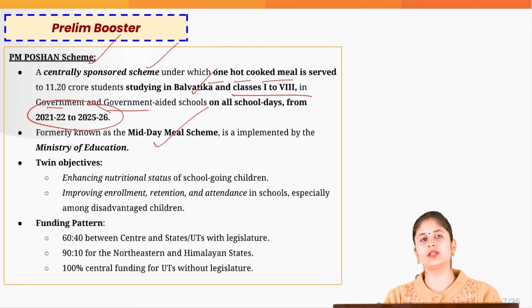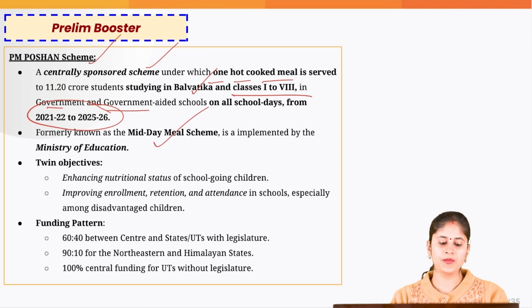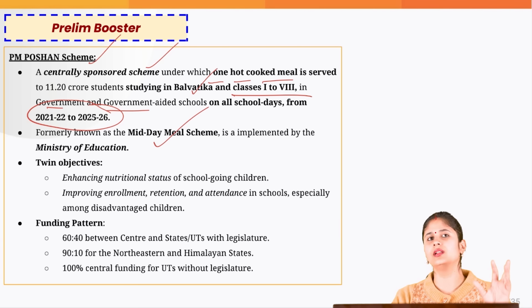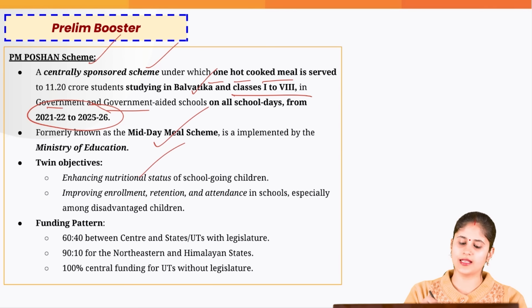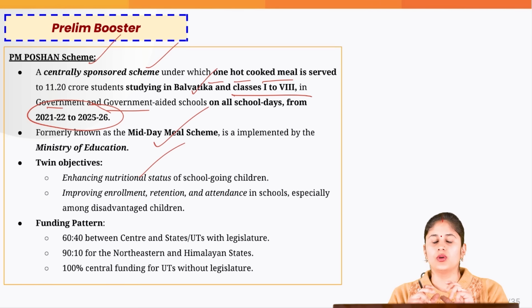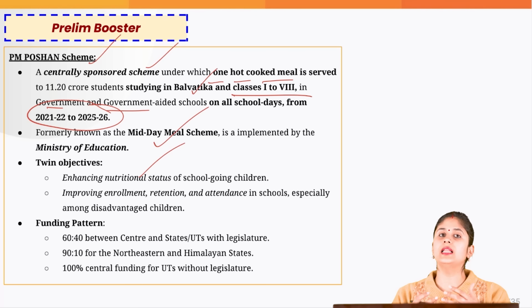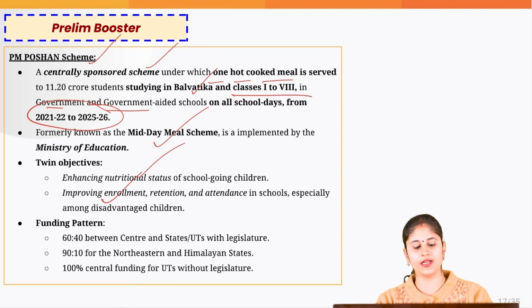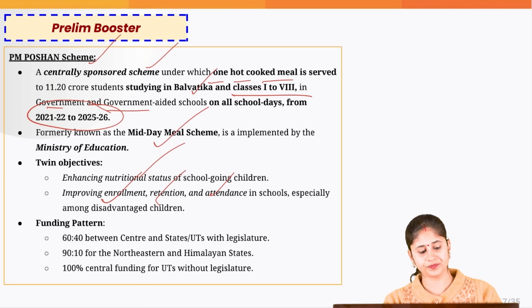Now, earlier the scheme was actually known by the name of midday meal scheme, and as you would have understood by this time, the major objective is basically to enhance the nutritional status of school going children. Since we are providing hot cooked meal, this incentivizes the families, especially the poor families, to send their children to school. That way we'll be able to improve the enrollment ratio, attendance, retention, etc.